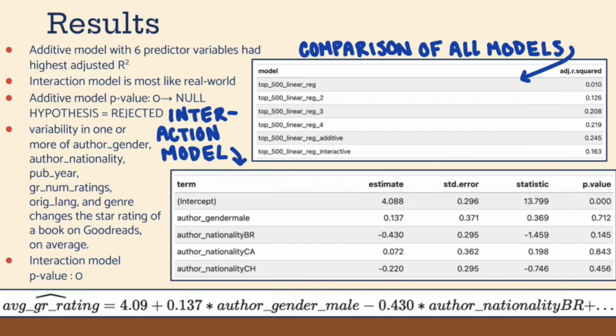And on this slide, we have a comparison of the adjusted R-squared values of all the models that we created throughout the process. As you can see, our interaction model has a bit of a lower adjusted R-squared than the additive model, but for the reasons that we mentioned before, we did choose this as our final model.